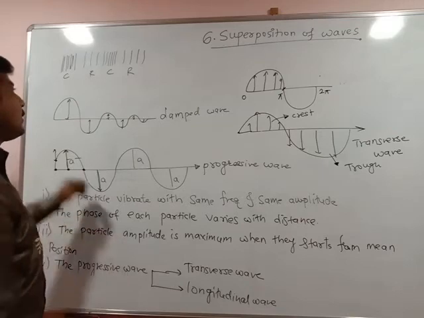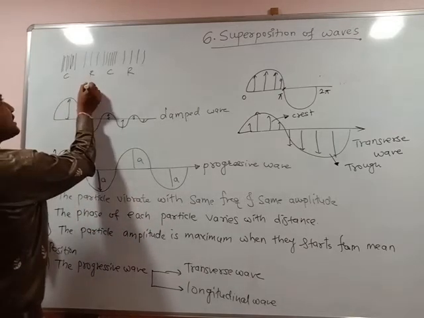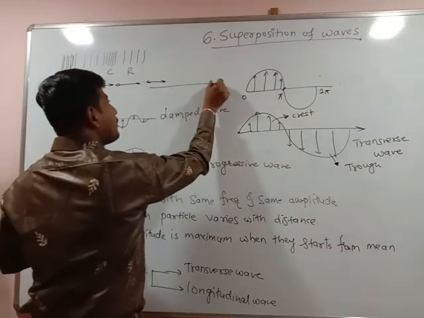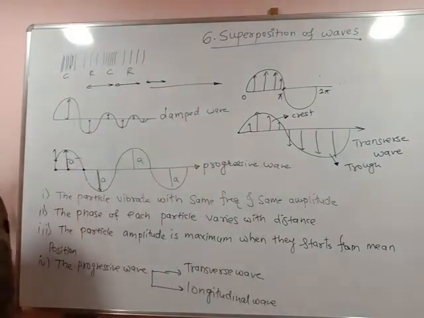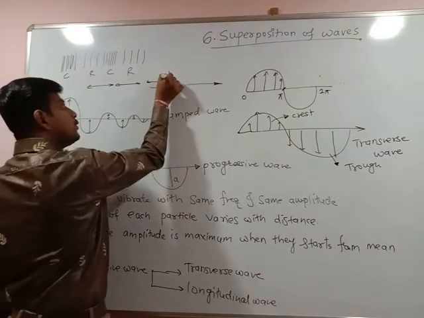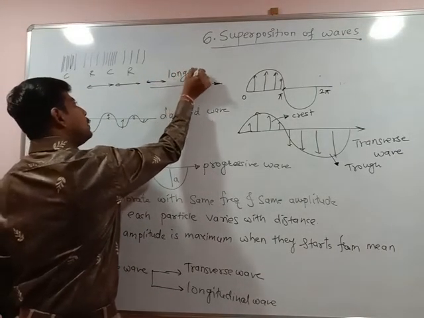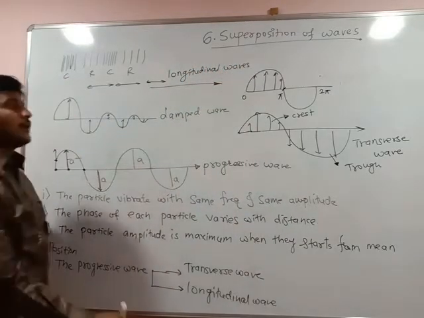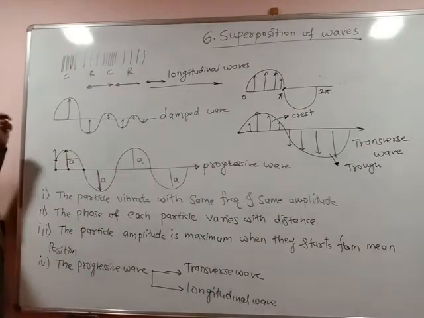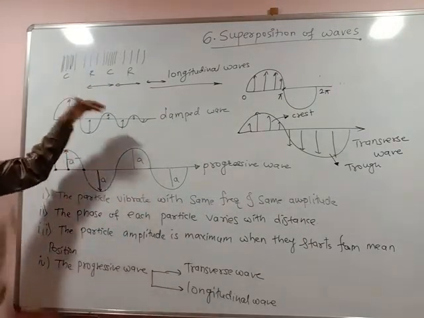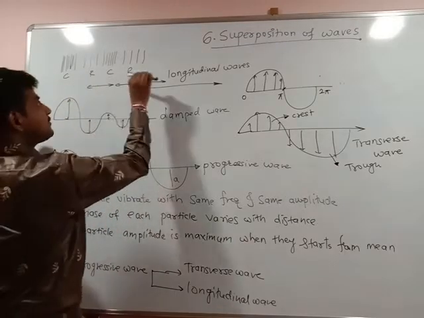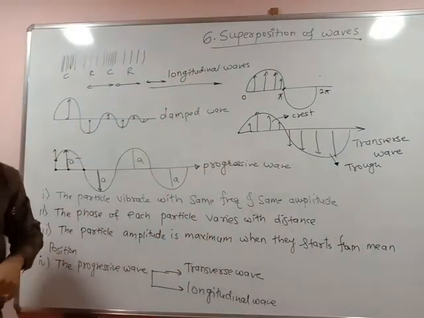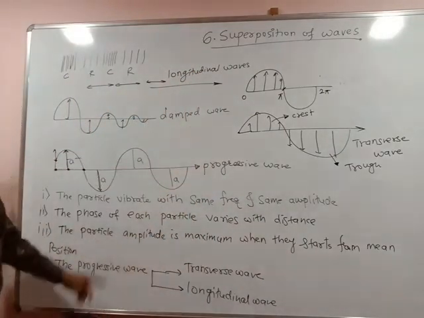longitudinal wave, because the vibrations of the particles are along the direction of propagation. Such type of waves are called longitudinal waves. These are the waves traveling along the length, in which particles vibrate along the direction of propagation. That's why we say along the length. Vibration along the length is called a longitudinal wave.